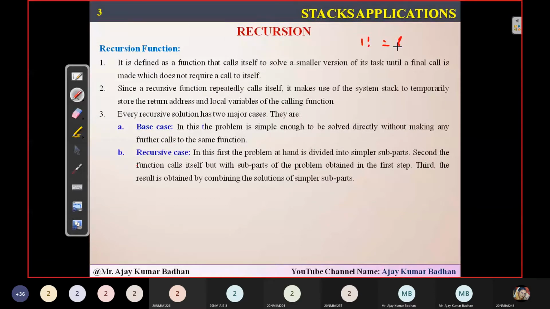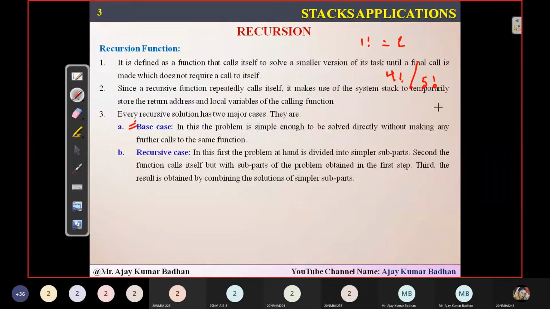Then what about the recursive case here? This is the one where we start handling the first problem, that is 4 factorial or 5 factorial, where we have actually started. In the recursive case, we keep on calling that function until the problem becomes small enough, like a base case. Until you reach a base case, you will be calling that particular function again and again.